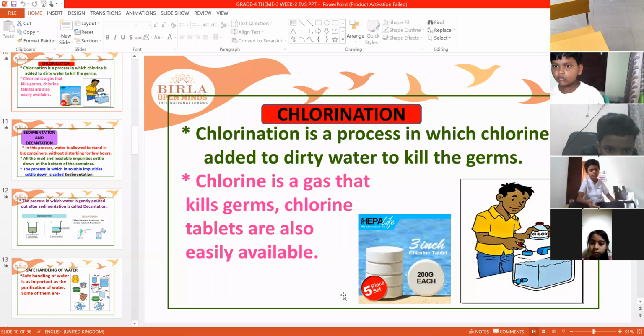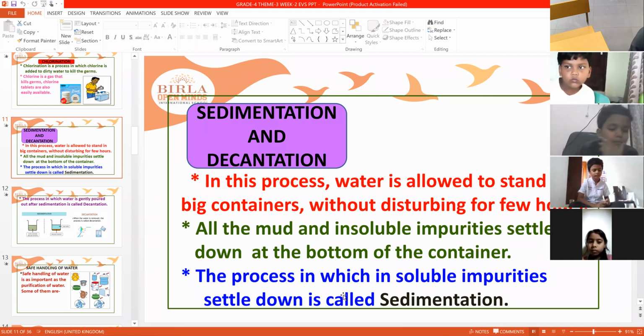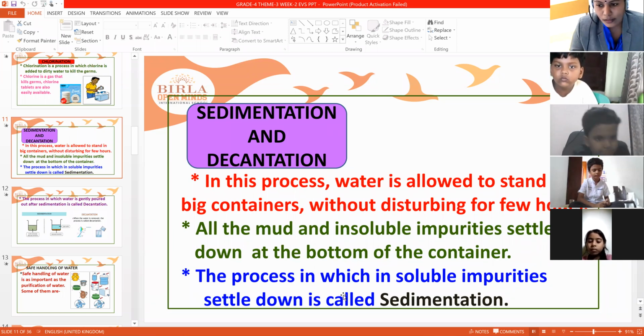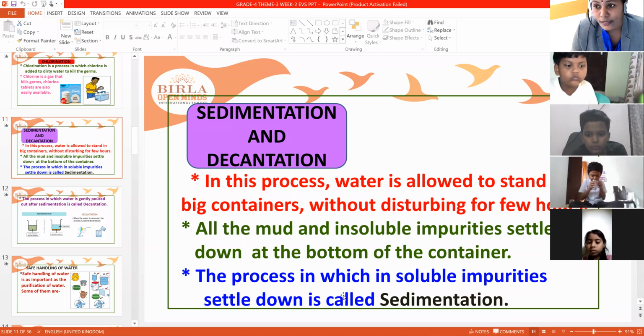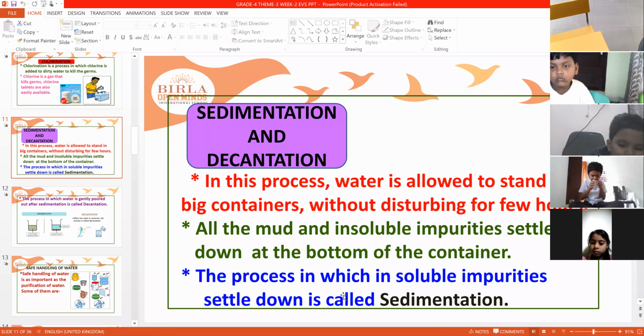Next, sedimentation and decantation. Sedimentation is a process in which water is allowed to stand in a big container. You have to take water in a big container and keep it aside without disturbing for a few hours. Then all the mud particles or insoluble particles present in the water will settle down, and only pure water will come to the top level. So this is called sedimentation.